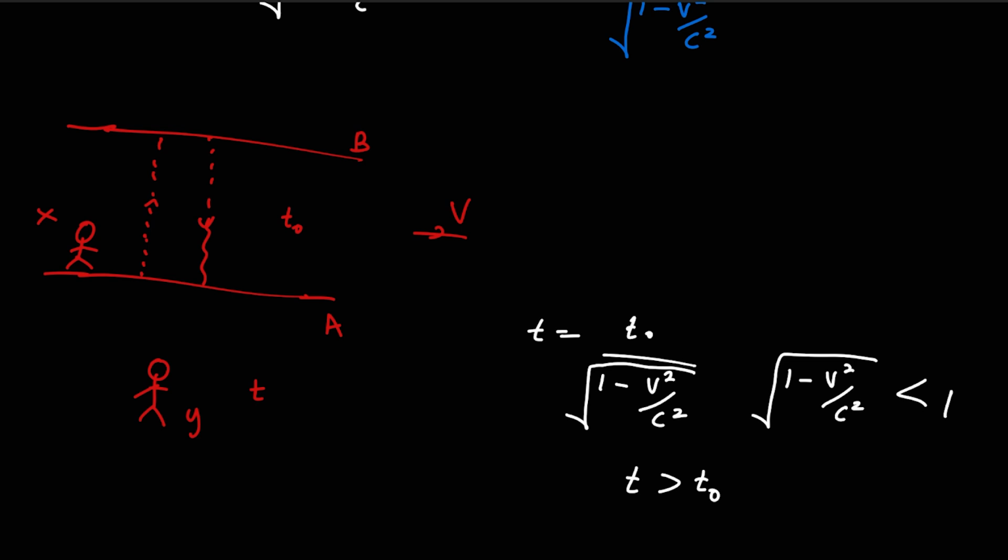Which means the time experienced by the person in the moving frame is t naught, and that time is experienced by that same person. Imagine it is 1 minute for person X, or 1 hour as you wish. Let me argue it with 1 minute. Person X feels that time as 1 minute, but for person Y this time is something longer than 1 minute.